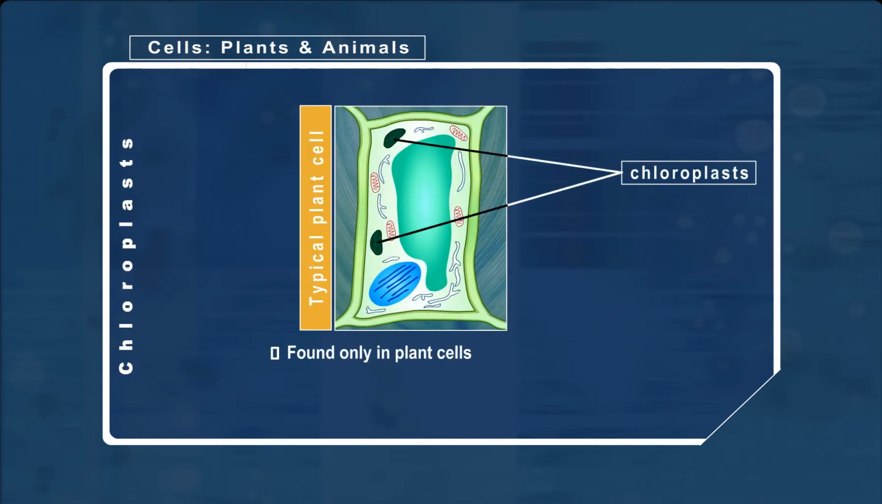Chloroplasts are found only in plant cells. They are tiny disc-like structures that contain a green pigment known as chlorophyll. The main function of chloroplasts within the cytoplasm is to carry out photosynthesis. During photosynthesis, the chlorophyll captures energy from the sunlight and uses it to make food.